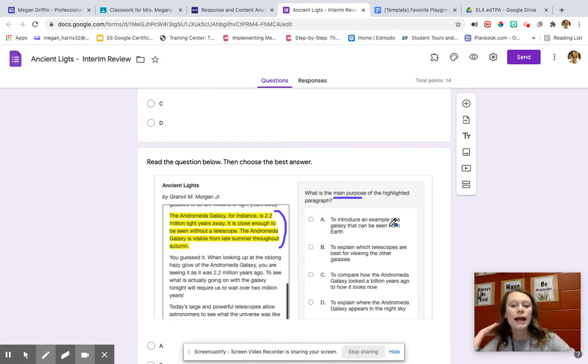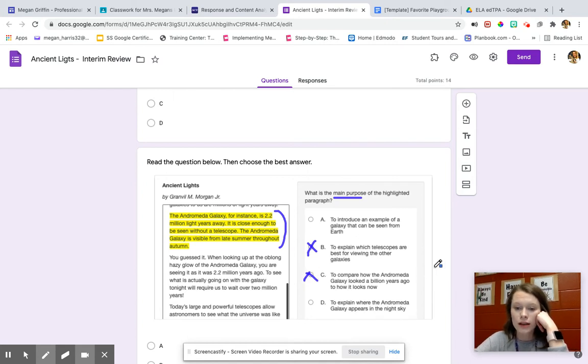Okay, so let's think about, why do you think the author included this paragraph? Well, it's just kind of giving me information, letting me know how far away it is, that I can see it without a telescope, okay? So it says to introduce an example of a galaxy that can be seen from Earth, to explain which telescopes are best for viewing other galaxies. This paragraph says nothing about a telescope. I can immediately eliminate that one. To compare how the Andromeda Galaxy looked a billion years ago to how it looks now. No, it does not do that. It never says anything about that.